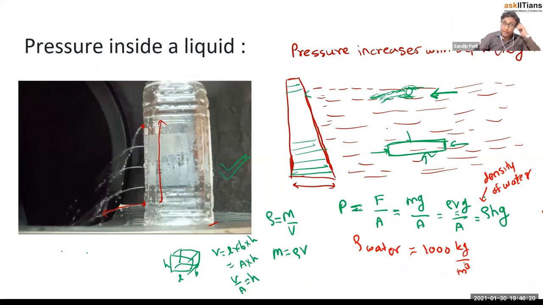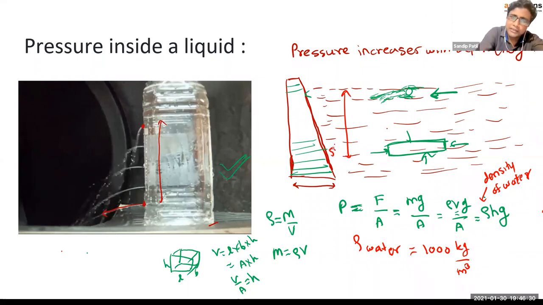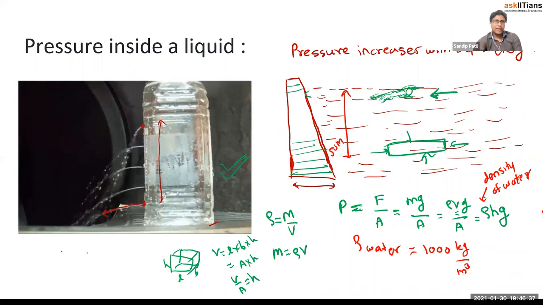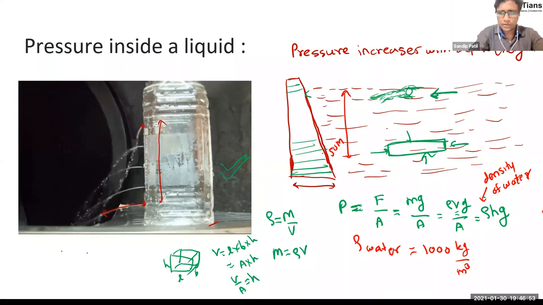So if I know the height, let's consider this as 50 meter is the height, right? So I can calculate the pressure at that point. I don't even need to know what the object is, whether it is a swimmer or this block or this wall, it doesn't matter. I just need the density of water, I need the height or depth we can say, and the value of G. Approximately how much do we take the value of G? 10, right? Let's try to solve this question.